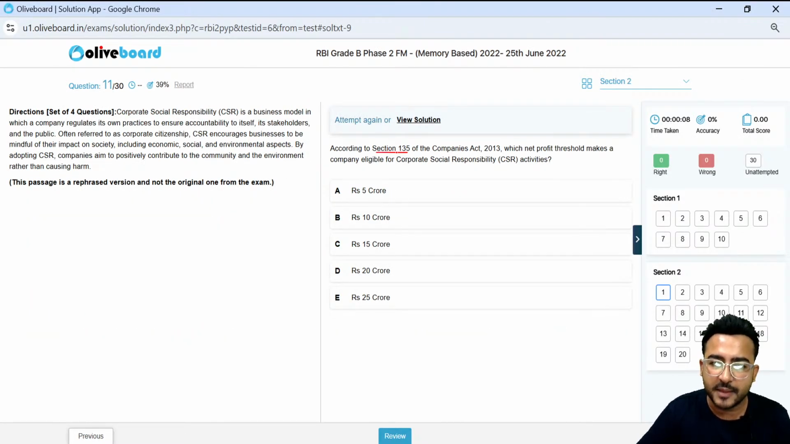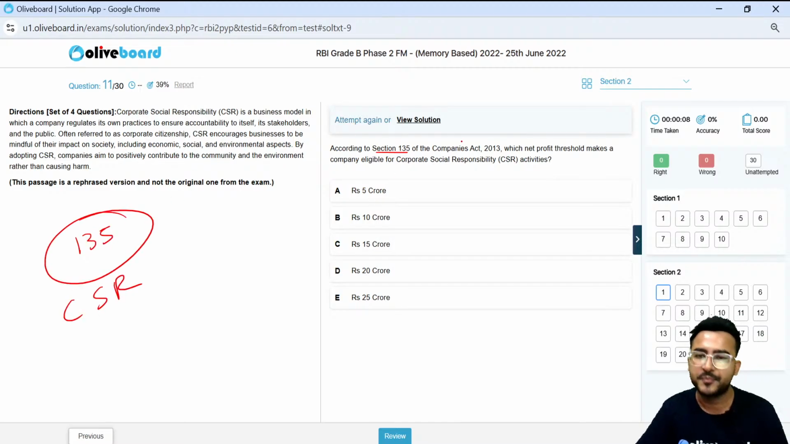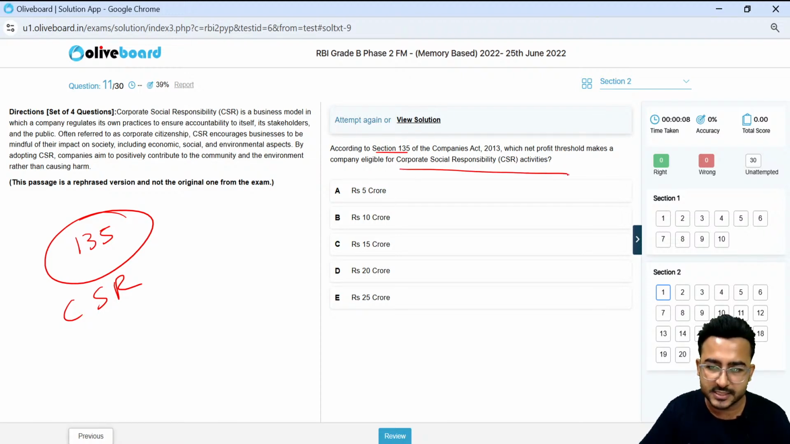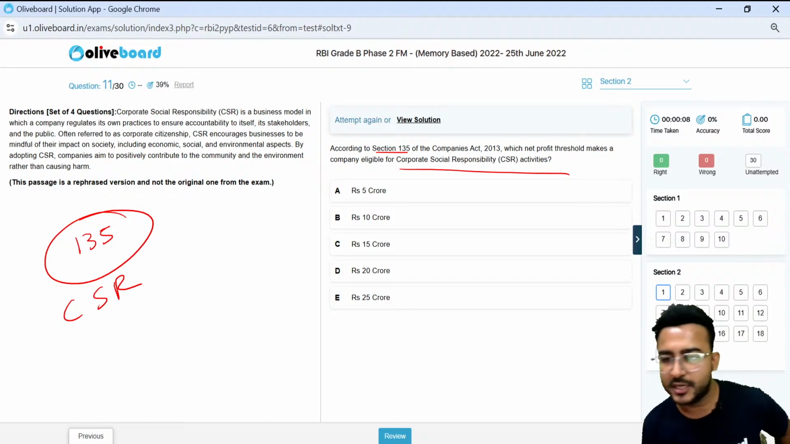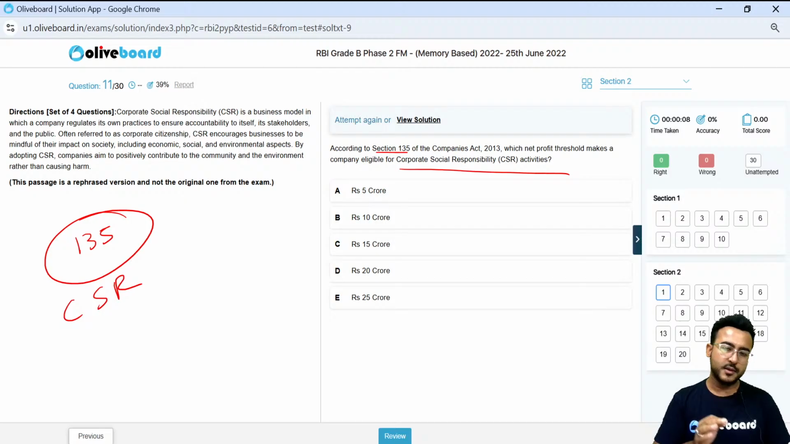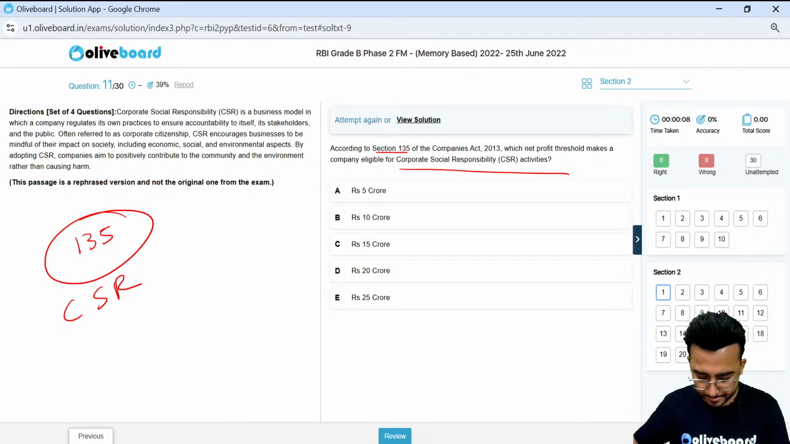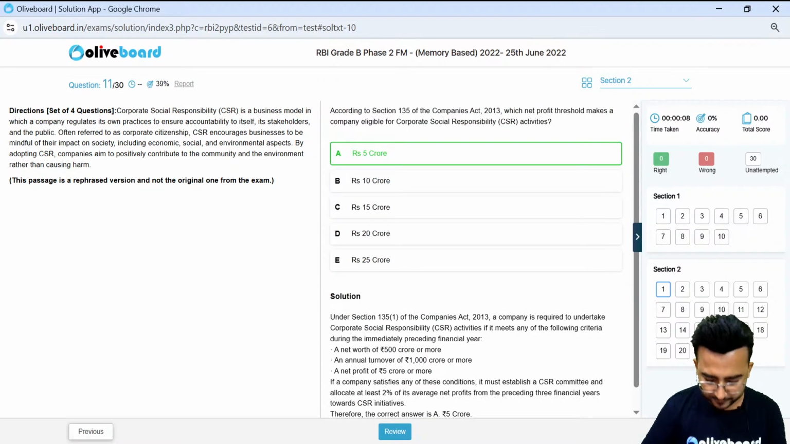Section number is 135. Please do remember the section of corporate social responsibility (CSR). It is 135. Can you tell me which net profit threshold makes a company eligible for CSR? Not all the companies are required to do the CSR activity, but only if you are crossing a particular threshold, right? So can you tell me the threshold in terms of net profit as per section 135 of the Companies Act? What is the threshold requirement related to net profit? The correct choice here will be 5 crore, okay? 5 crore is the correct choice.